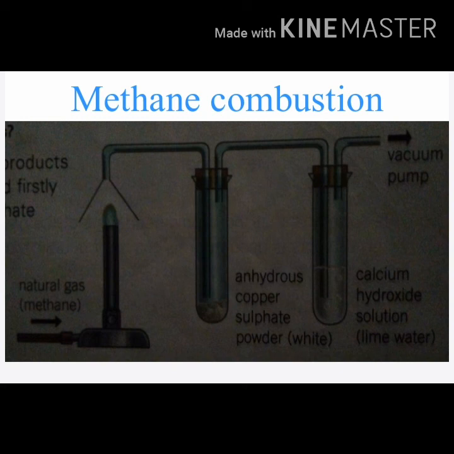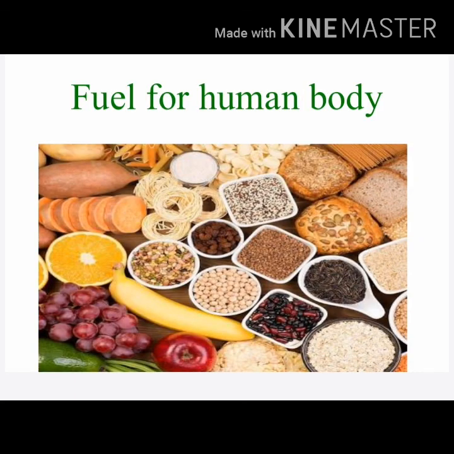So we use these fuels to get heat and light. Now let's see which kind of fuel is needed by the human body. To do different kinds of work, the human body also needs energy. We get that energy from the food that we eat. The food that we eat provides us the fuel that is used to produce energy, and that fuel is in the form of carbohydrates.